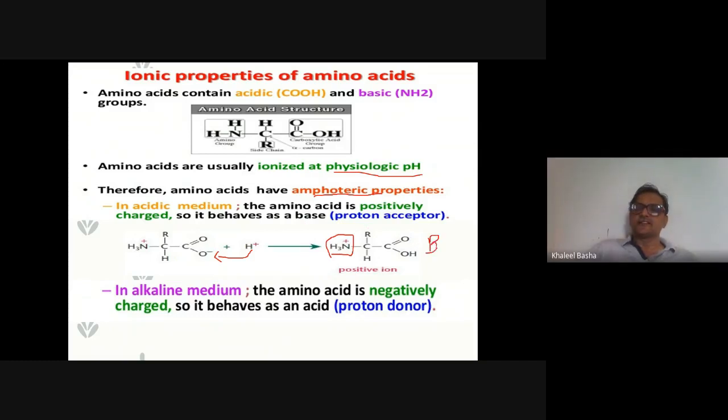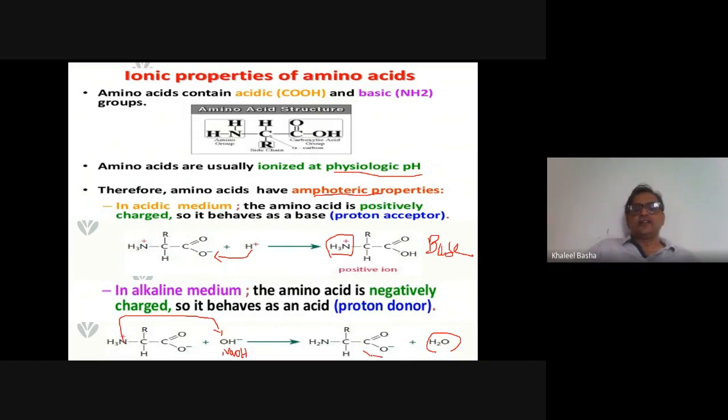Next, if you look at the reaction in alkaline medium, when sodium hydroxide or a base is added to this amino acid, what happens? It forms a negative ion. It is a proton donor. It donates the proton from the amino group to make a water molecule, so it becomes fully negatively charged. That is acidic in nature.